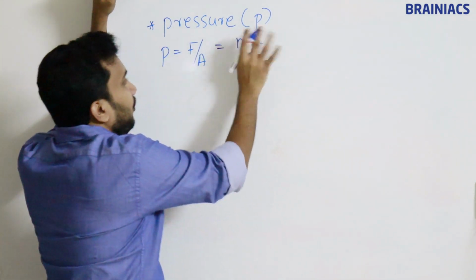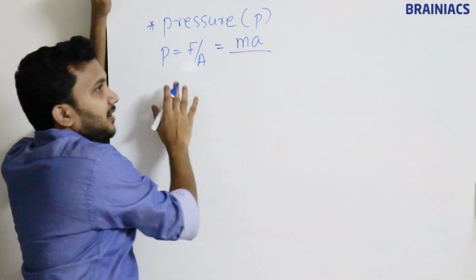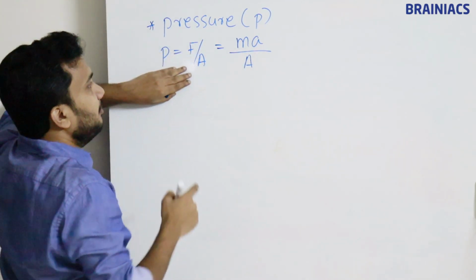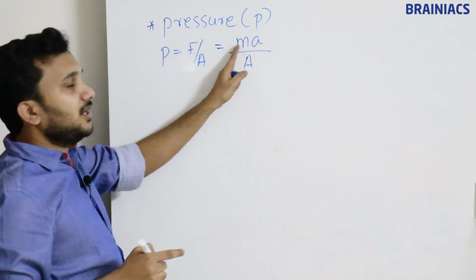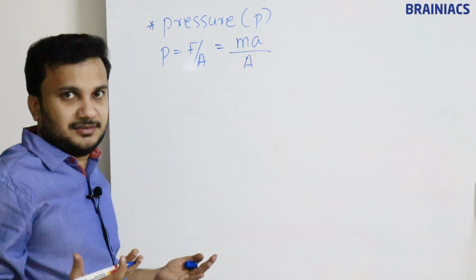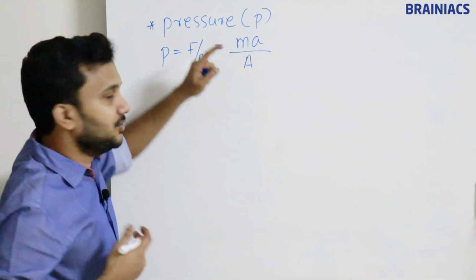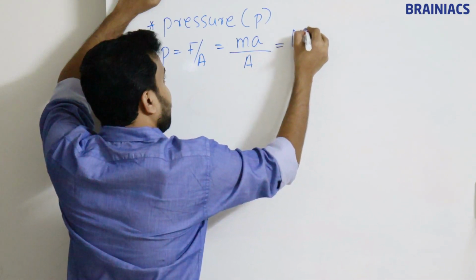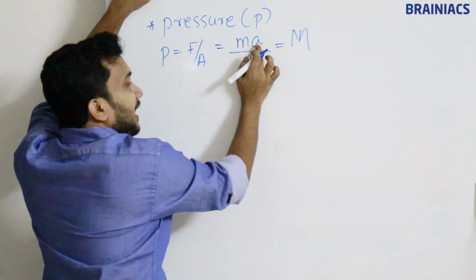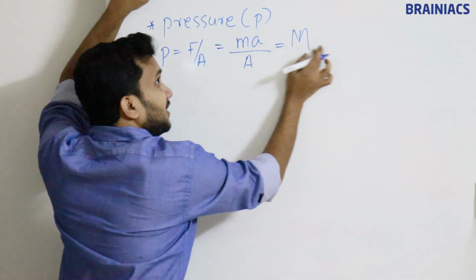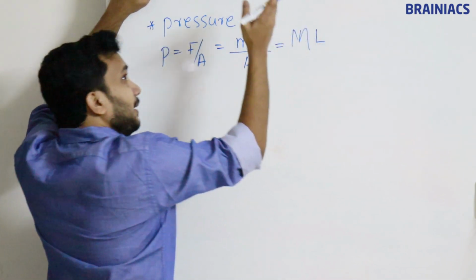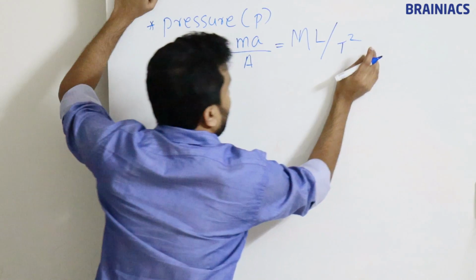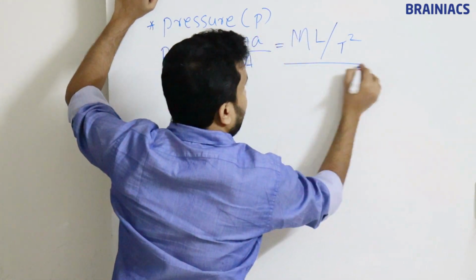First we will formulate the equations, then you can write the dimension formula. A is called area. Pressure equals force divided by area. This is the equation of pressure. Force I replace with an equation I already know: F is equal to ma. Now the dimension formula of m, mass, is M. Acceleration is meter per second square, so meter is L, and per second square is T square. Okay, the numerator is done, now the denominator.